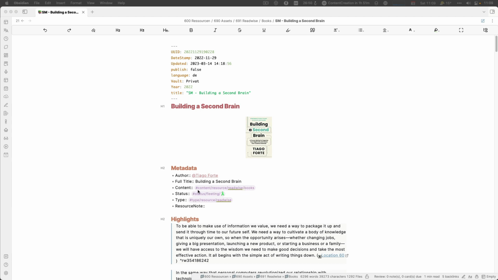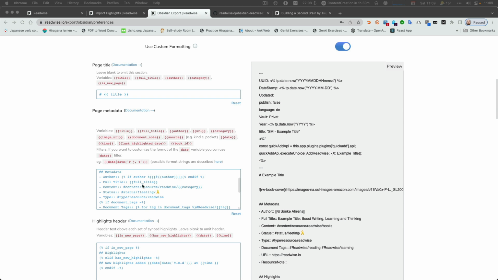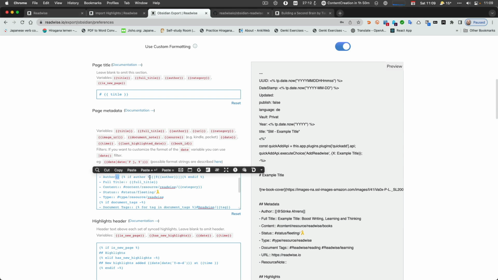And I added some things from my side, like the content. It's a Readwise book in theory. The status, it's fleeting. So I know that I need to work on it. And then the type, it's also, again, something I have in there. And then the resource node is being what I'm using to link to my other nodes.